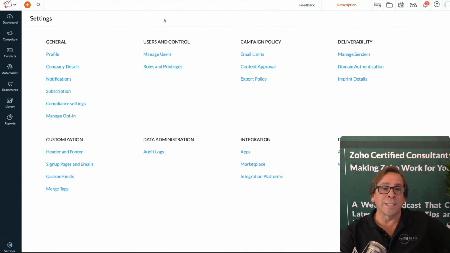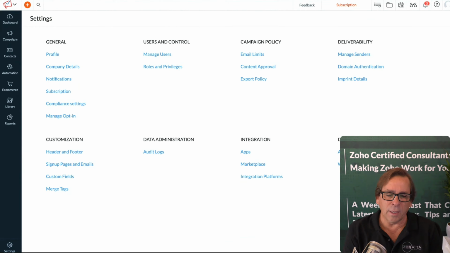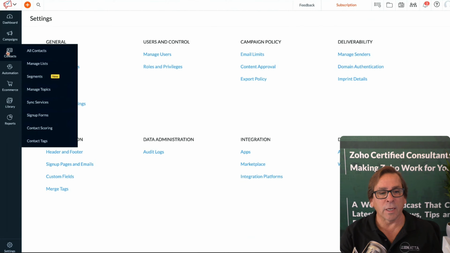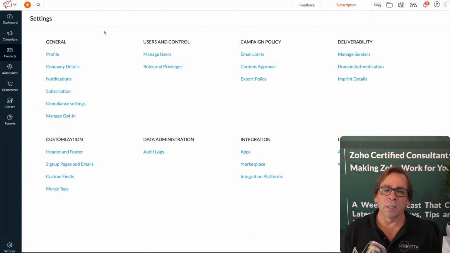One of the things that was recently added during this upgrade, so Zoho did an upgrade to Campaigns back in December of 2021, Tyler's going to cover what those big changes were. They kind of had to pause it, we'll explain that later on. They brought it back just about 2-3 months ago. And one of the big changes is that they're now allowing you to have separate topics that you can set up inside of a campaign. So let's talk a little bit about managing topics inside of Zoho Campaigns.